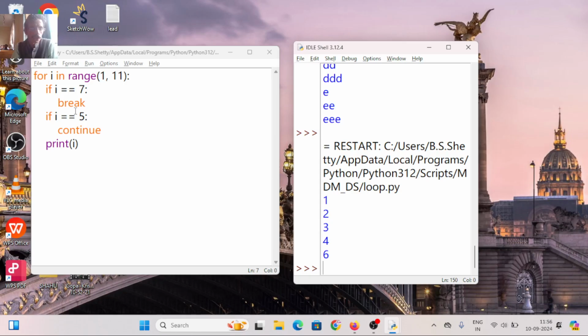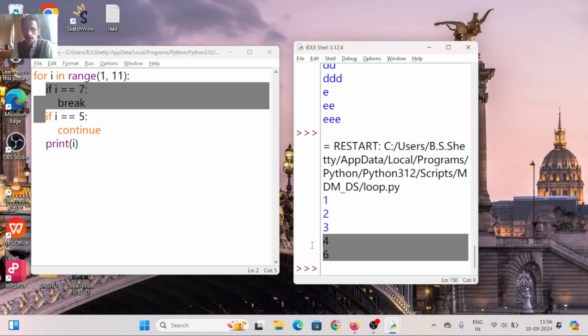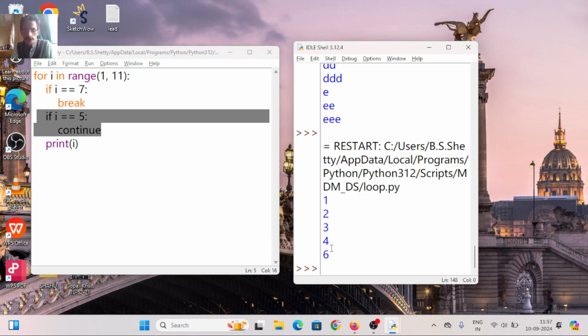When i equals 7, the loop breaks. The loop would execute up to 10, but when i equals 7, the loop breaks. That's why we get output up to 6. Whenever i equals 5, continue means it will not be printed. That's why you can see 5 is not listed here. Clear?